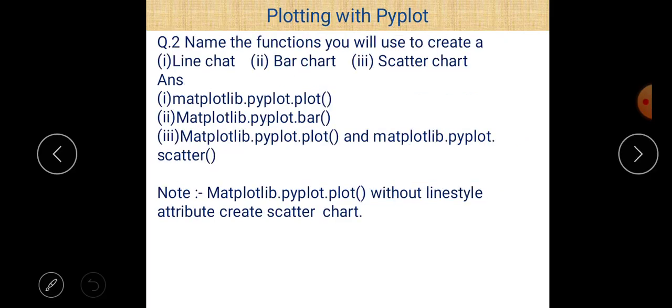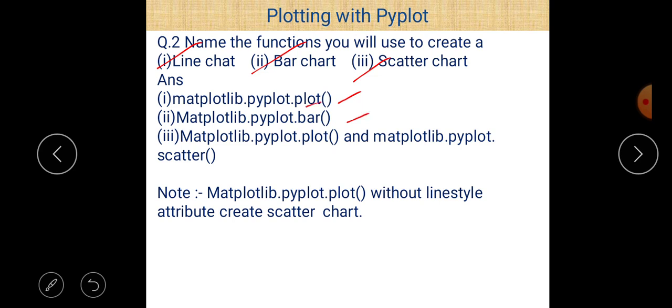Next question, name the functions you will use to create a line chart, second, bar chart, third, scatter chart. So we just use matplotlib.pyplot.plot to create a line chart. Plot is the name of the method, but before this we have to write the name of the library and the name of the interface also, separated by a dot. So just write matplotlib.pyplot.plot.